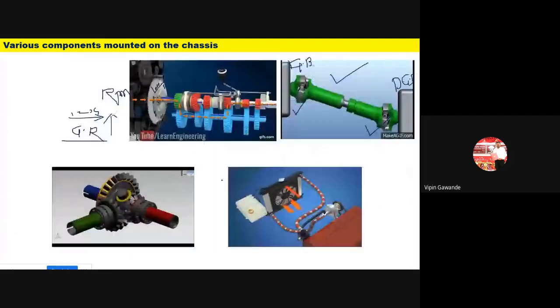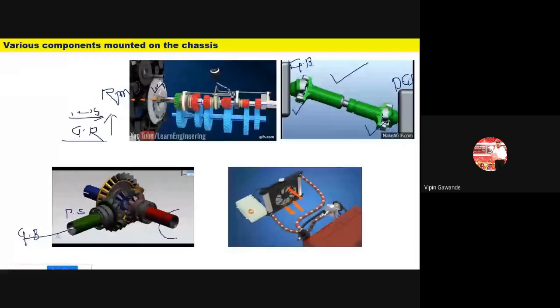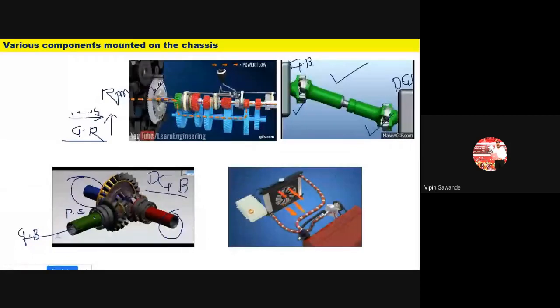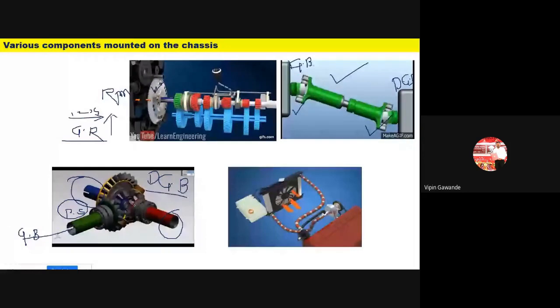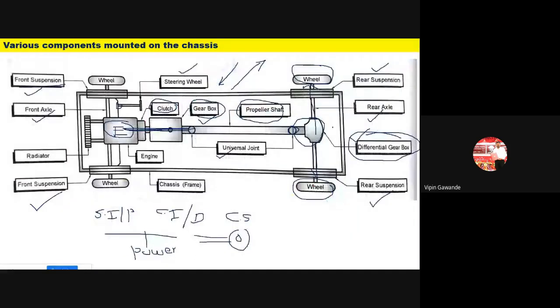This is your propeller shaft, which has taken the power from the gearbox, and this is our rear axle, and these are the two wheels. And this is our differential gearbox. The differential gearbox transfers the rotation received from the gearbox through the propeller shaft to the axle, that is, to the rear wheels. This is the way of transmitting the motion or power from the engine to the wheel.